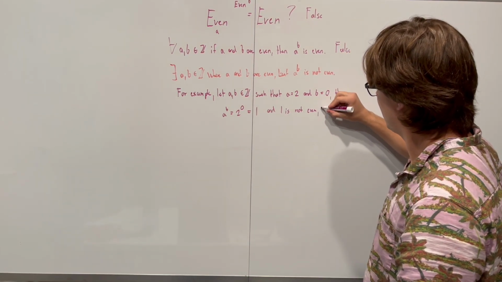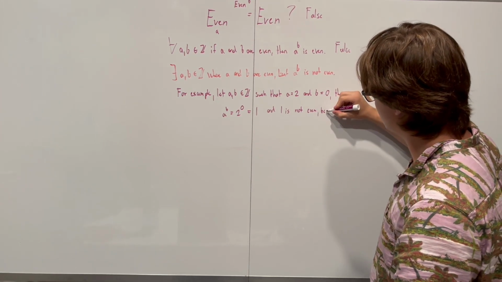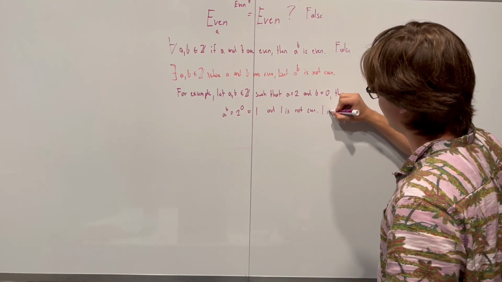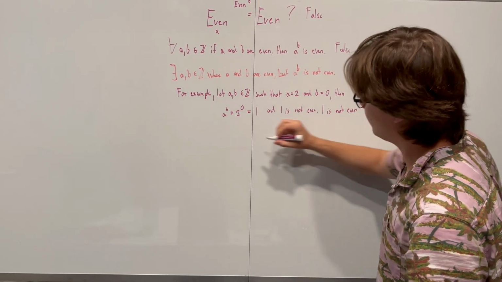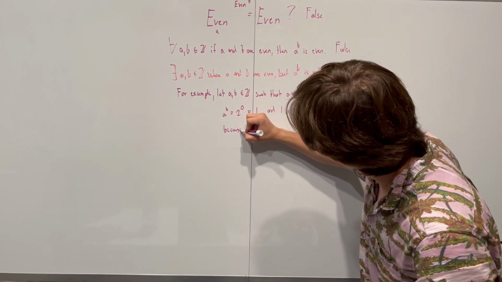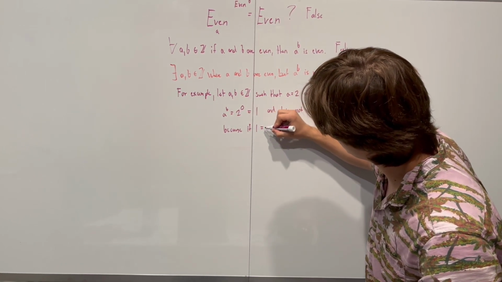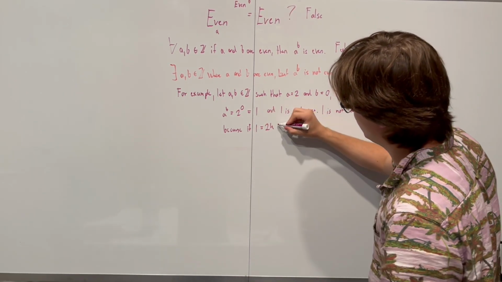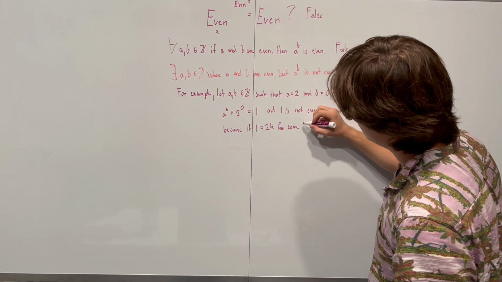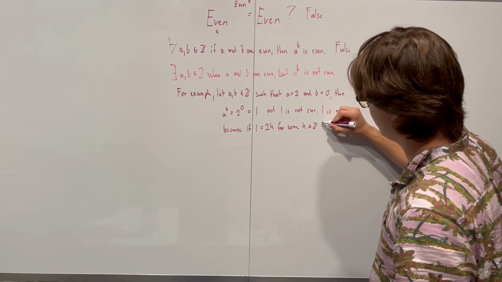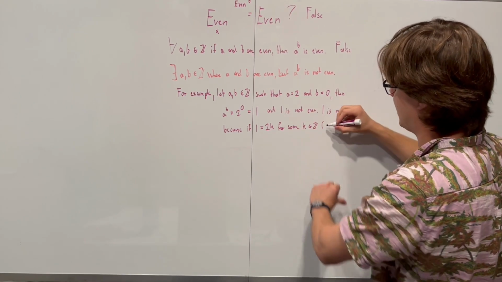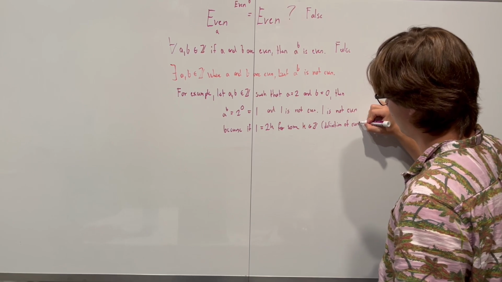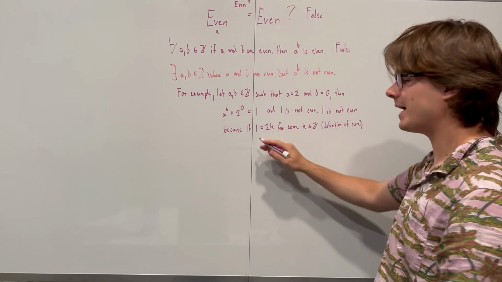Now here you can immediately jump to saying that the negation is true, so this statement must be false, but I'm going to actually prove 1 is not even by showing that 1 cannot fit the definition of even. So we're going to say, because, or let's write that as a separate sentence: 1 is not even because if 1 equals 2 times k for some k that's an integer, I'm going to put in brackets, definition of even.